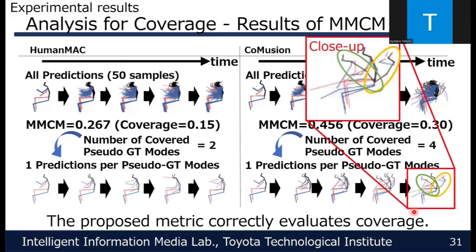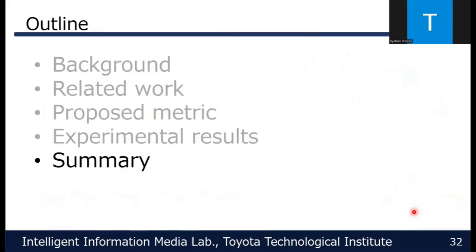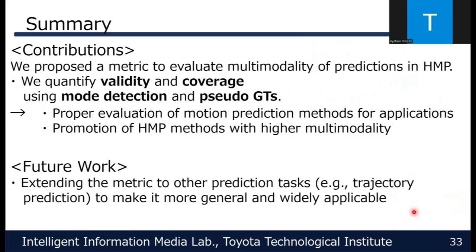As we can see, motions such as falling backward and bending forward are identified as distinct modes. This indicates that our mode detection correctly distinguishes different types of motions. Therefore, MMCM appropriately measures differences between modes. In other words, our metric can properly evaluate multimodality in prediction. Finally, I summarize my talk.